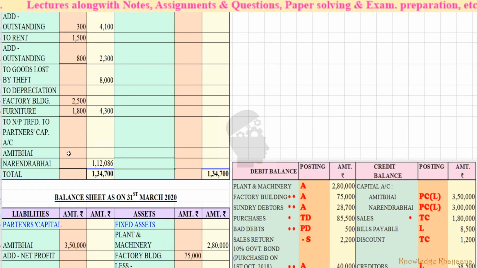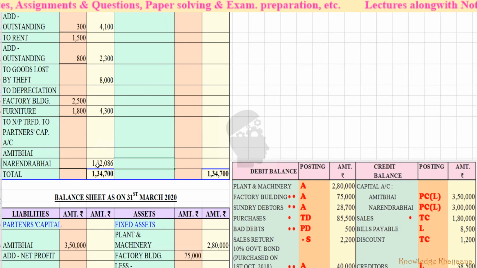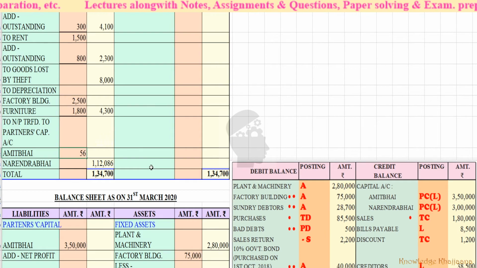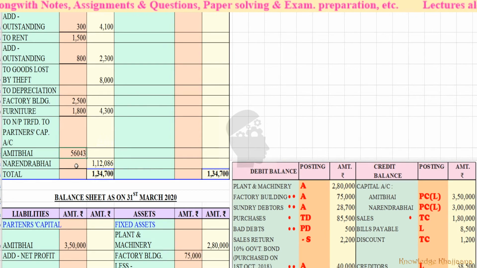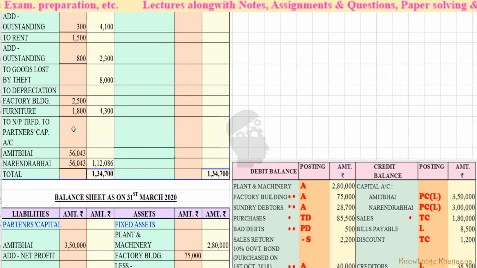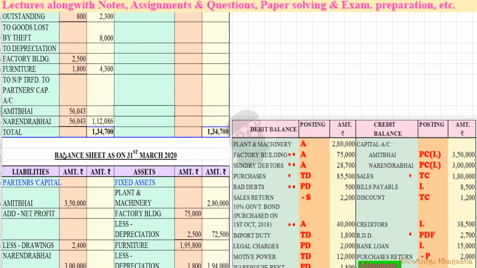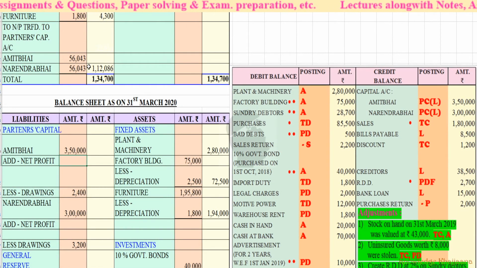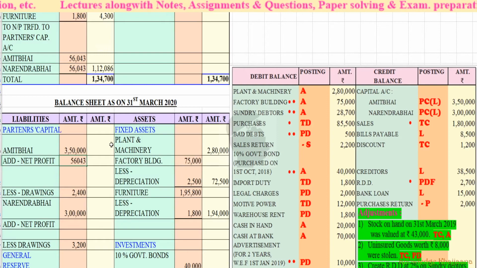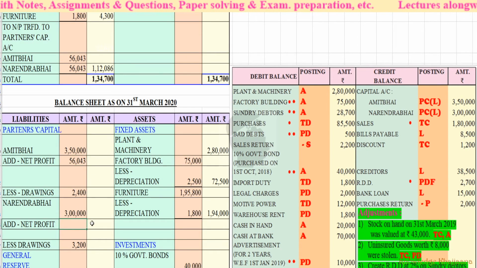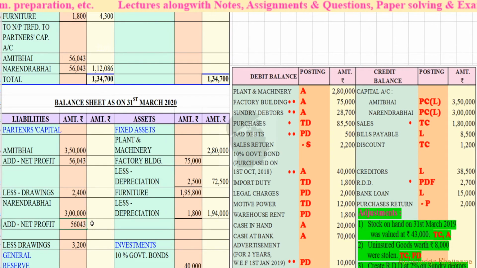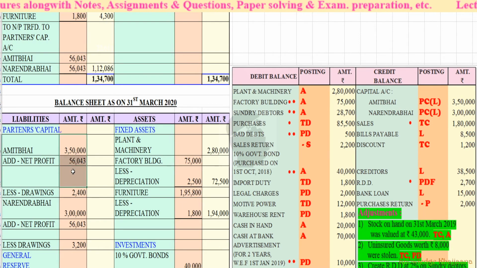So what we will do? No, 56,043 rupees. Okay, so we will give the same amount to both of them, 56,043 rupees. Okay, and we'll add this net profit to their capital account. Add net profit 56,043. Okay, same for both of them, 56,043.